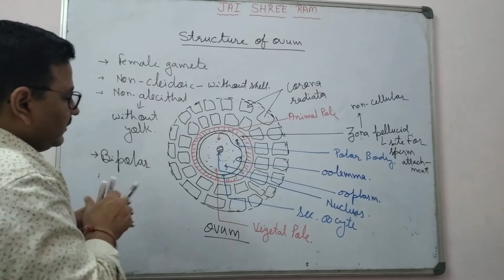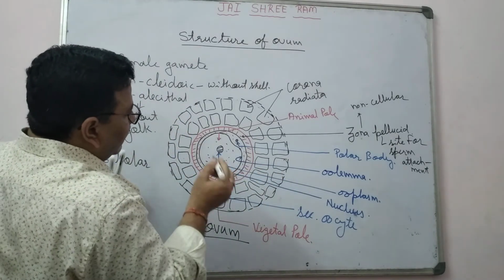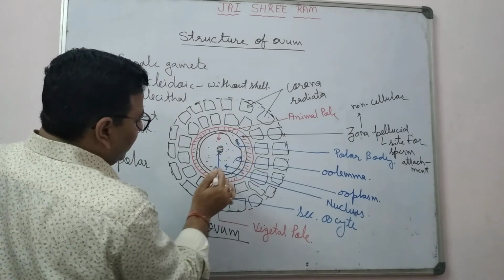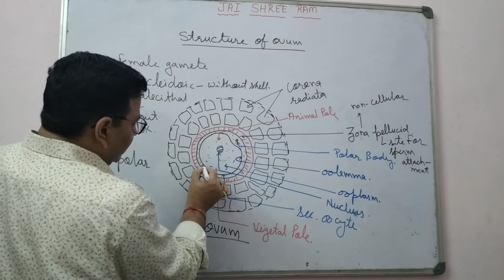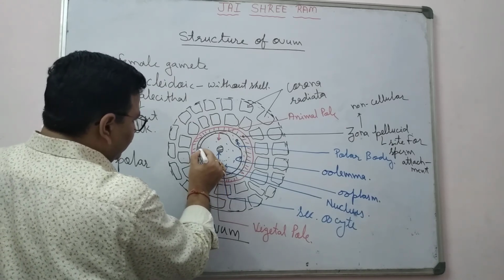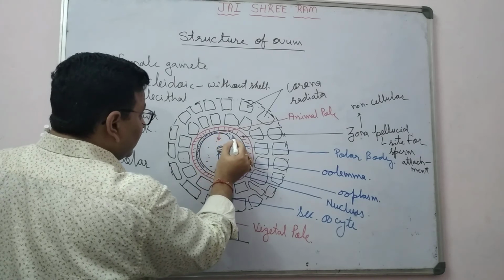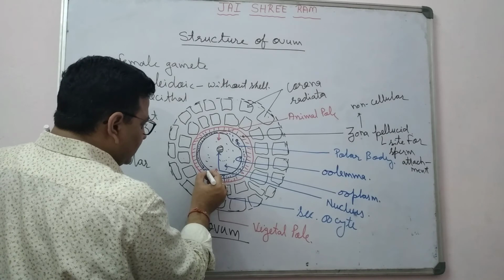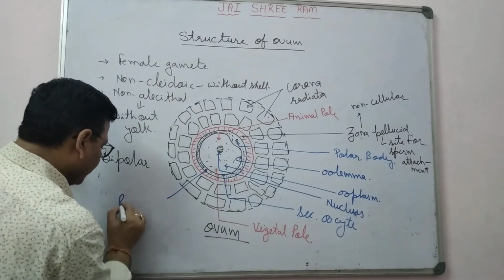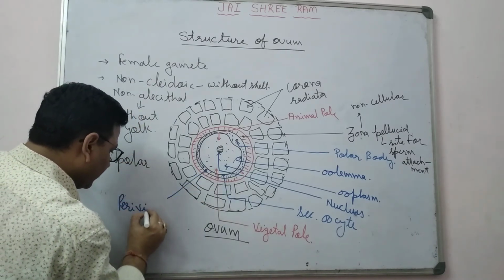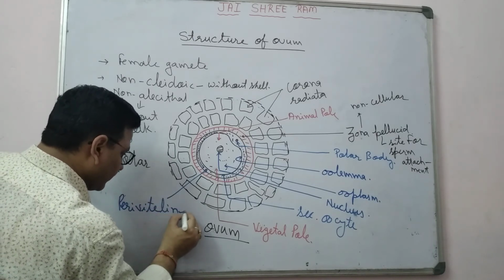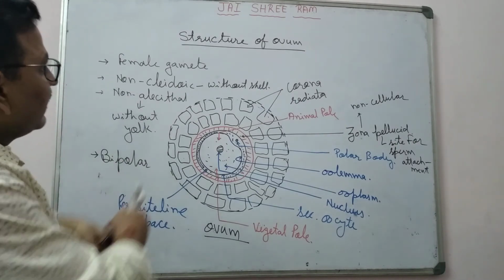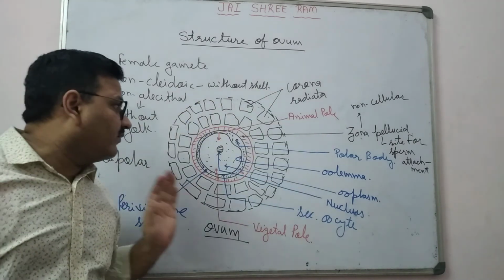Okay, and the space between the secondary oocyte and polar body, this blue color dotted space, is known as the perivitelline space. Okay, so this is the complete structure of the ovum or otid.